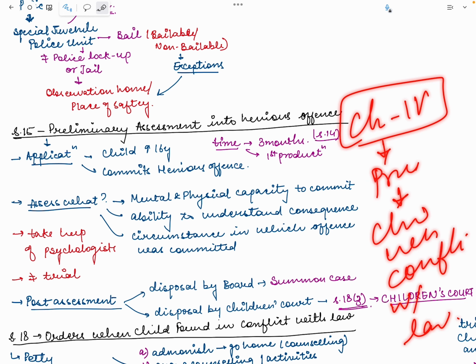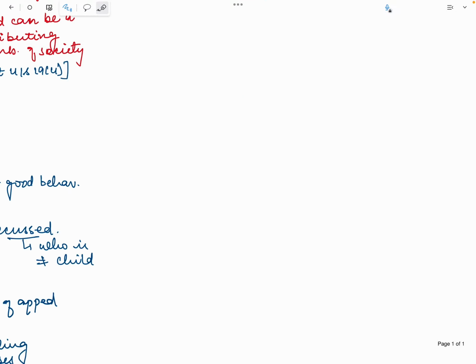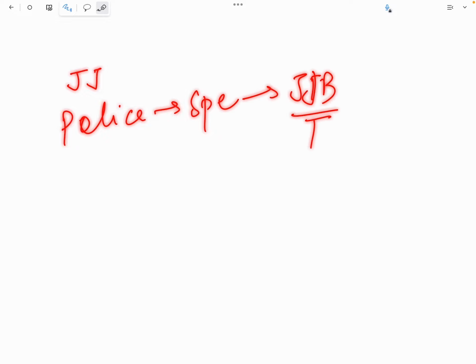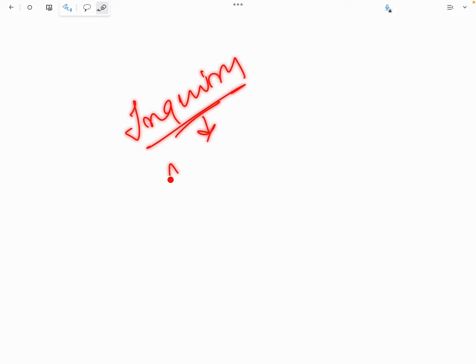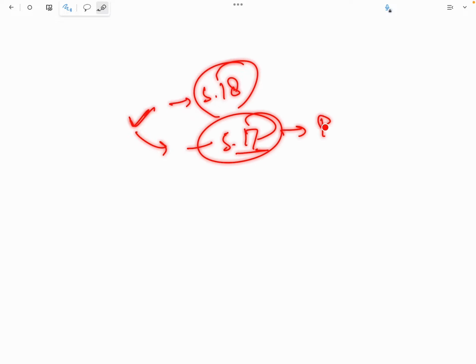Now, again, a very quick recap. Okay, so the quick recap is: the police will hand over to the special police. They will take the child to the JJB. The JJB will inquire if the child has actually committed the offense or not. After the inquiry, we will check if the child has committed the offense or not. If committed, an order will be passed under Section 18. If not committed, under Section 17, the person will be released.